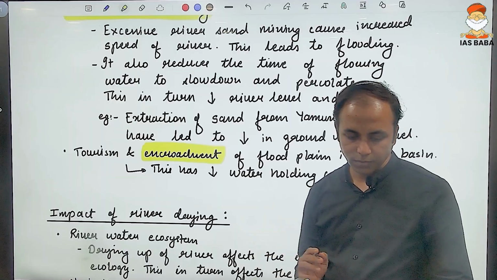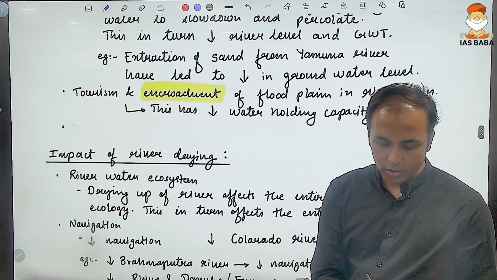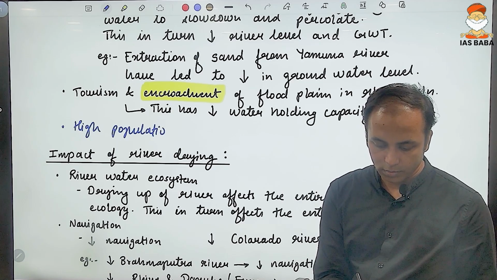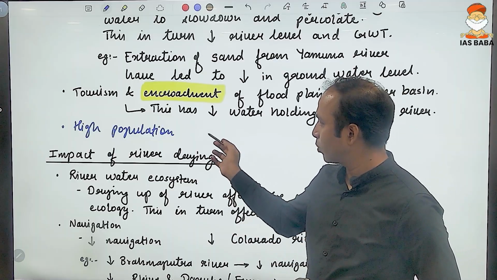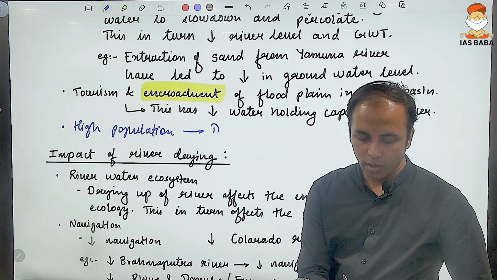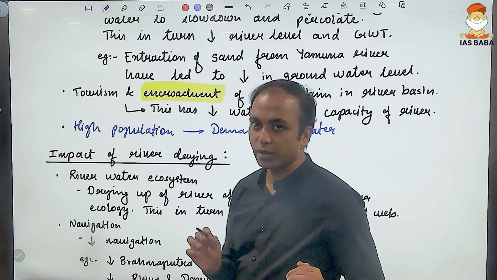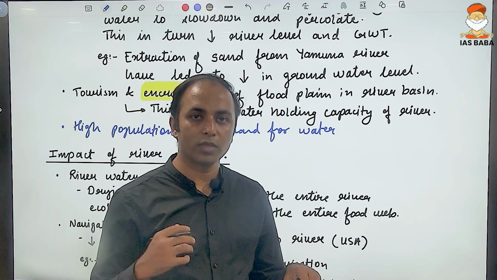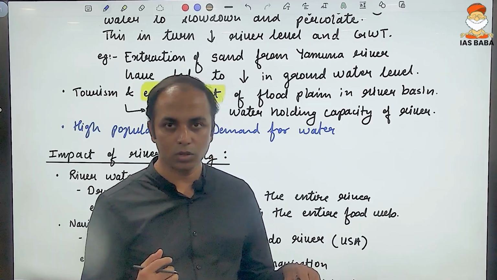In the demand, this can also be added: high population as one of the important reasons. When the population is high, the demand for water rises, and this water is not only for drinking purposes. It could also be for food processing industries, for industrial purposes, for food crops and irrigation purposes, and other day-to-day usage.